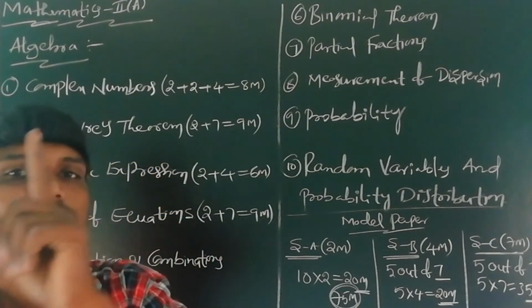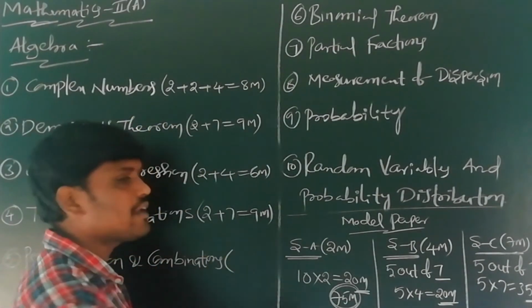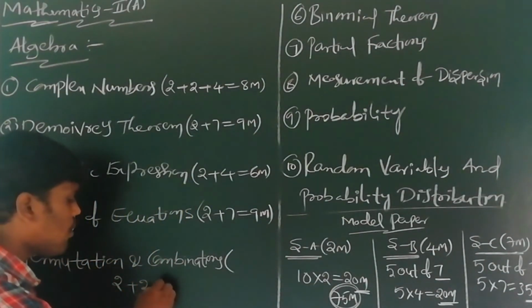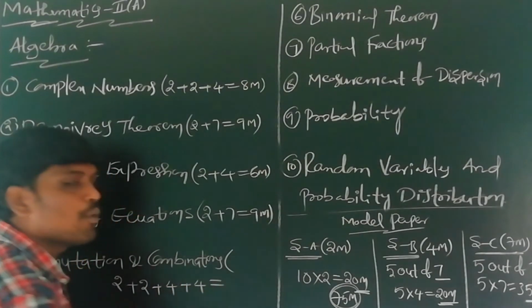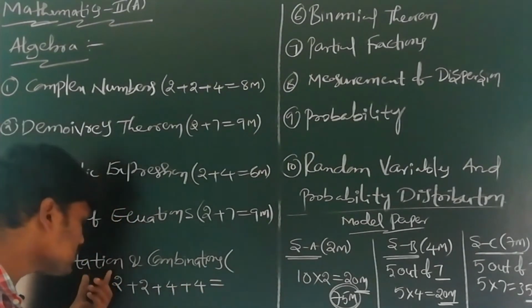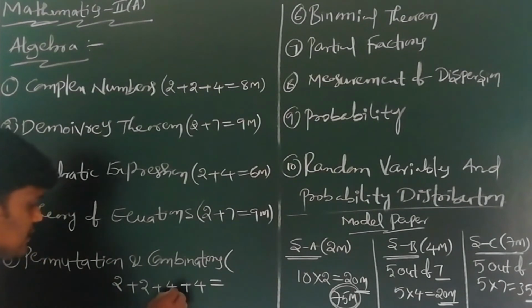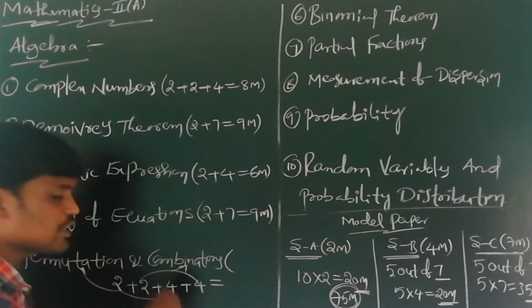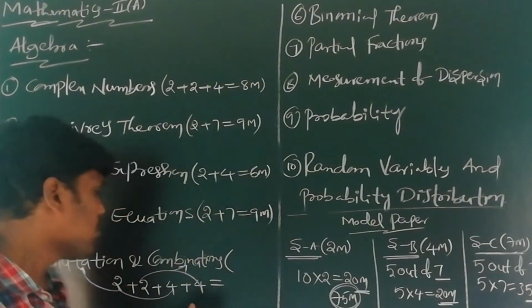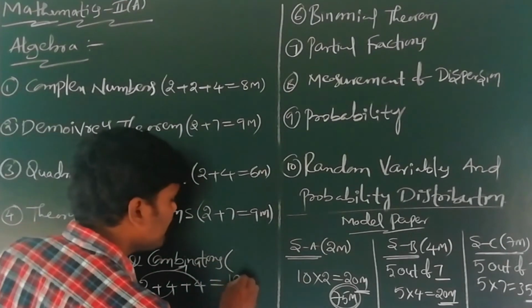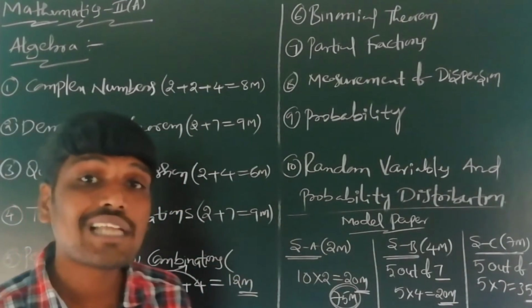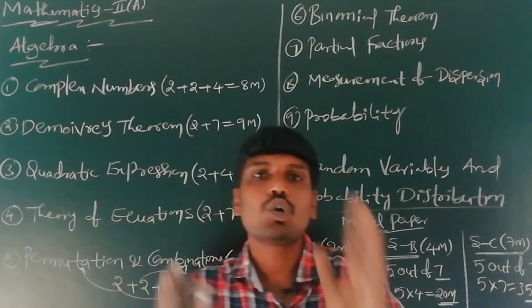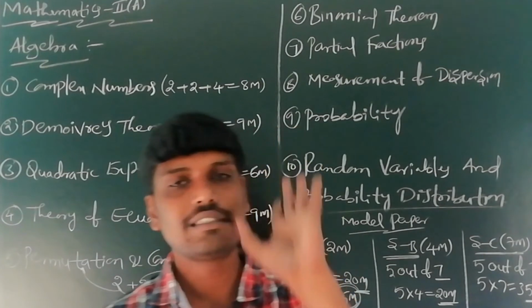Next, permutations and combinations. In the Board of Intermediate Examination, there are 2 questions of 2 marks and 2 questions of 4 marks. 1 question of 2 marks and 1 of 4 marks come from permutations, and likewise 1 of 2 marks and 1 of 4 marks from combinations. Permutations carry 6 marks, combinations carry 6 marks, total 12 marks in the IPE examination.